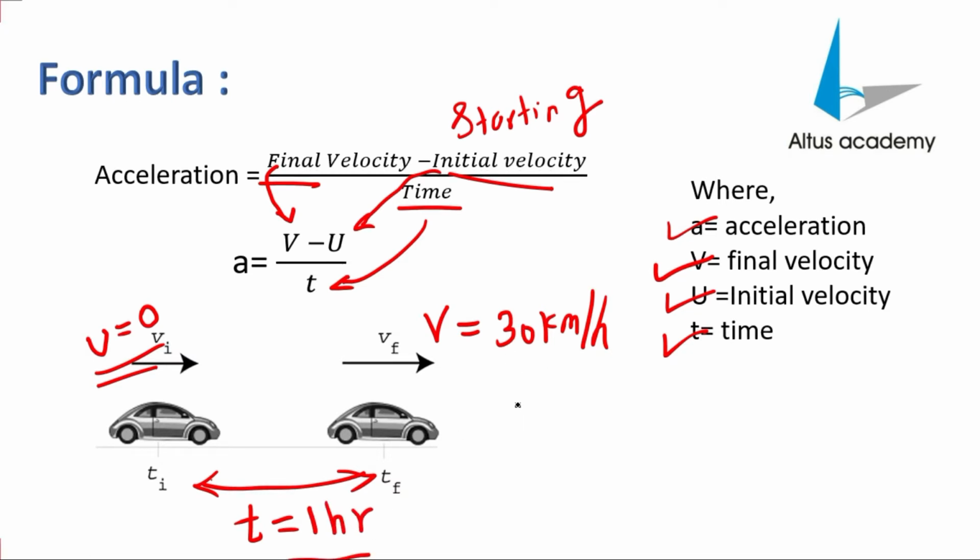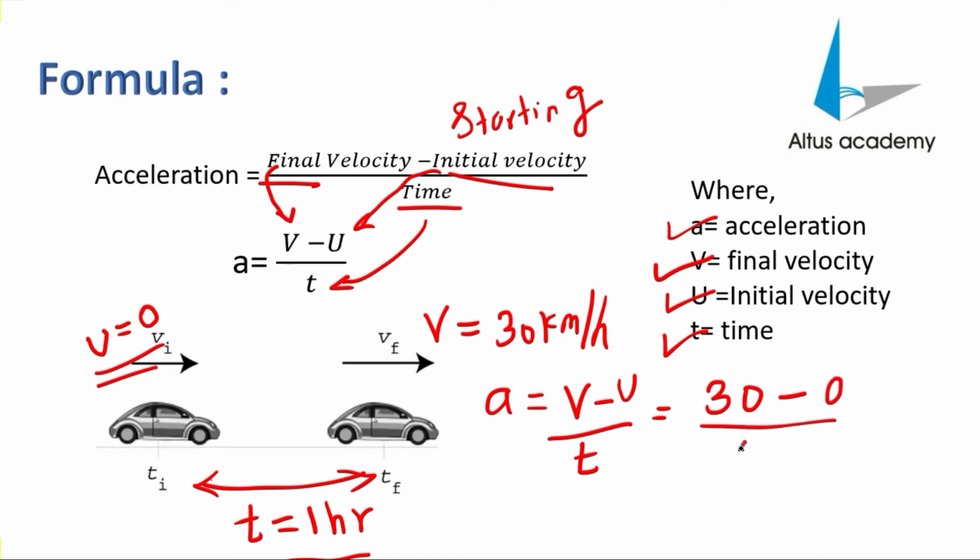So if I use the formula of acceleration, a equals v minus u upon t, where v is the final velocity, u means initial velocity, and t means time. The final velocity we have taken as 30 kilometers per hour, initial velocity as 0, and the time as 1 hour. So the answer will be 30 upon 1, so acceleration comes out to be 30 kilometer per second square.